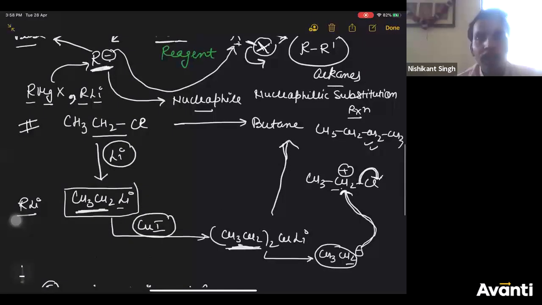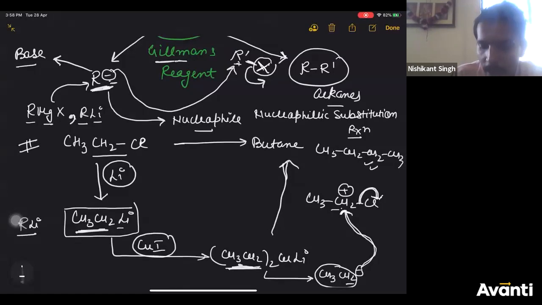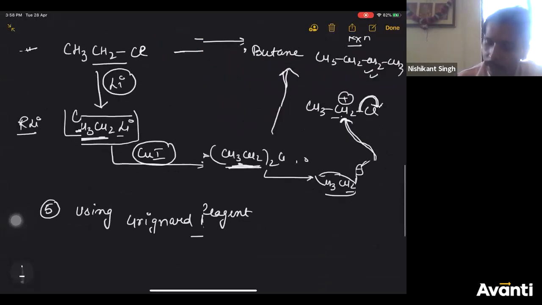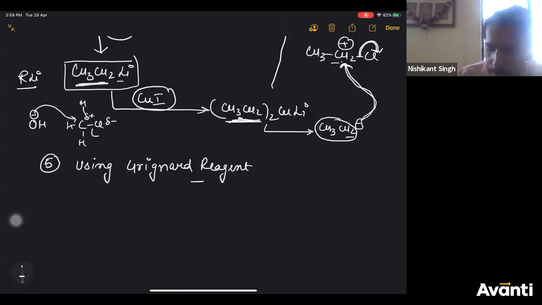Nucleophile does not mean gain or loss of electron. Nucleophiles are negatively charged species. The definition is any negatively charged species which attacks carbon having positive charge is known as a nucleophile, right? That is a simple definition. For example, OH minus, you take methyl chloride. In methyl chloride, due to the minus I effect, chlorine has delta minus and carbon has delta plus. So OH minus will attack this carbon having delta plus. So OH minus is acting as a nucleophile, right?